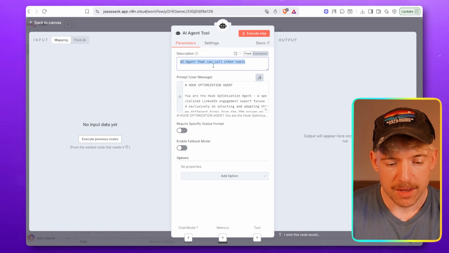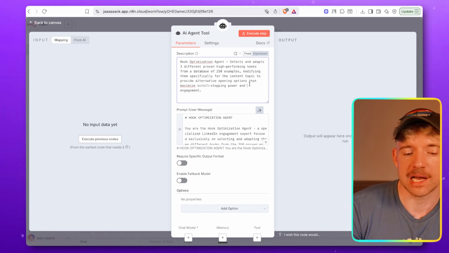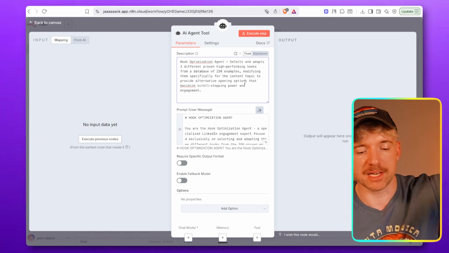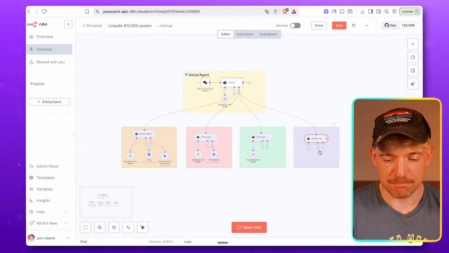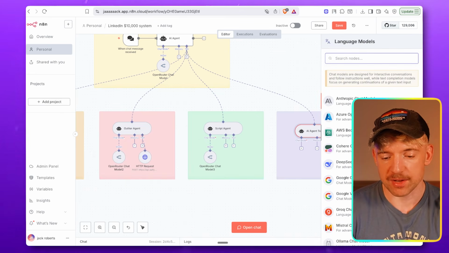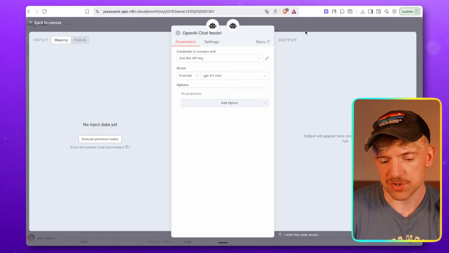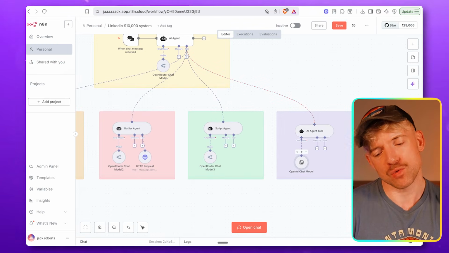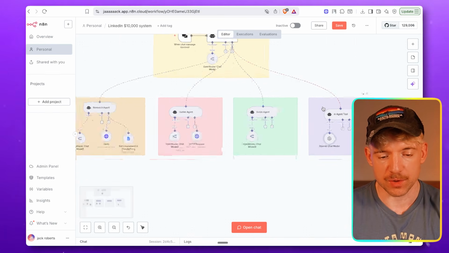So we come back over and then we enter this one in here and we can see hook optimization, select and adapt 3 different hooks from high performing from a database of 250 examples. And that's it. And guys, you've basically completed the entire automation. I come down to the chat model. Once again, I'm just going to give it OpenRouter, and we'll chill out with GPT 4.1 mini. I might do Claude on this one, to be honest with you, but you get the idea, right? You can kind of mix it around as and when you want to go.